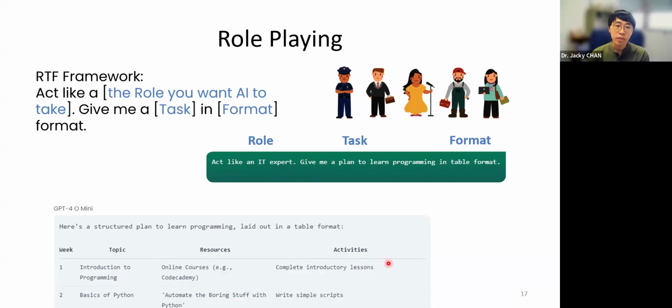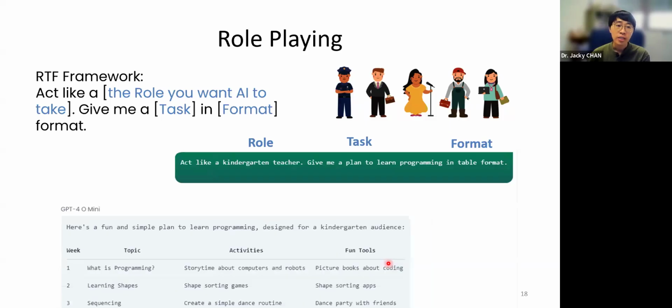But then, sometimes you may want to teach programming as a kindergarten teacher. Then what will you do? You will use another role. Okay, this time the role is kindergarten teacher. The task and format are the same. Then you will get another output. This time you will see that the activities and the tools are somewhat more fun. So that's role playing.